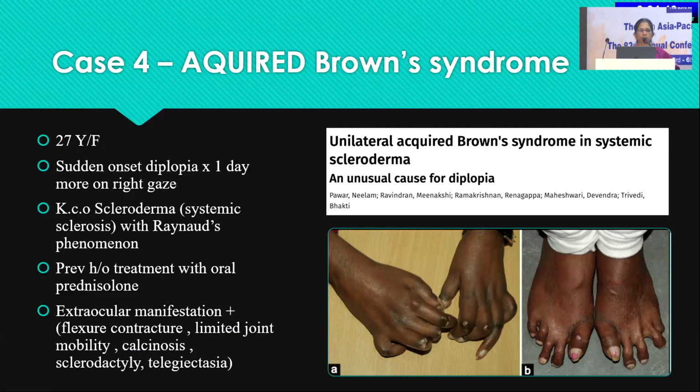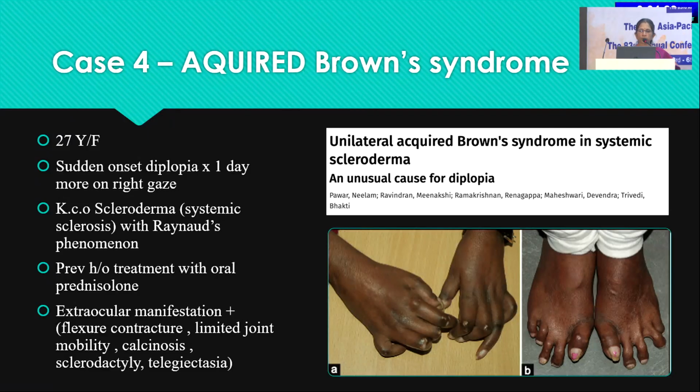So the other case which we saw was a 27-year-old female, sudden onset of diplopia, one day duration, more on right gaze. The thing is systemic examination, because we got the history and the patient also revealed, otherwise we never see the foot or the hand of the patient. We always see the eye or the face, and we miss this important finding, both rheumatoid arthritis or scleroderma.